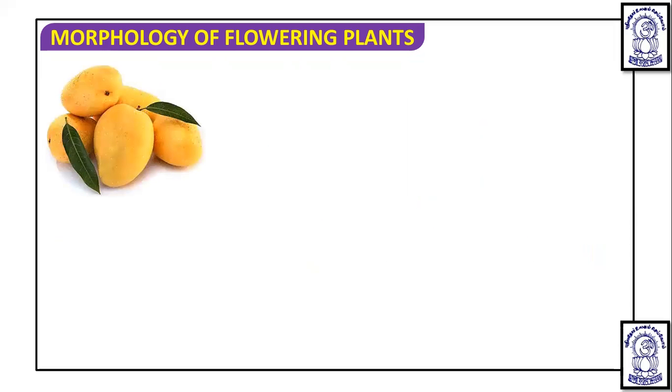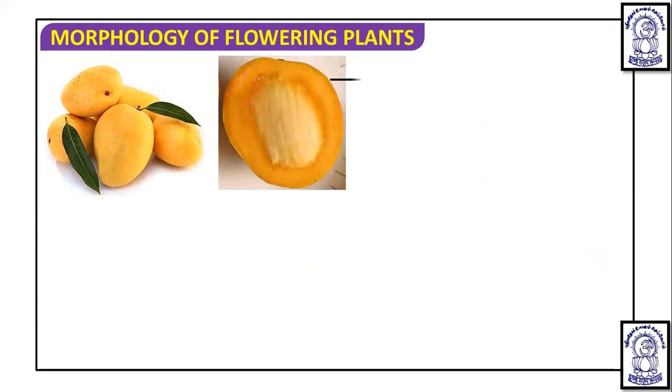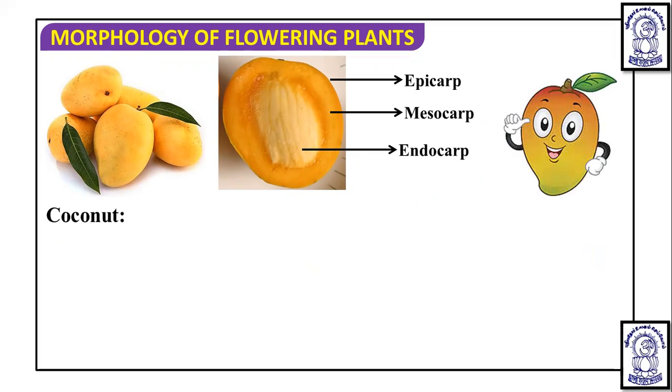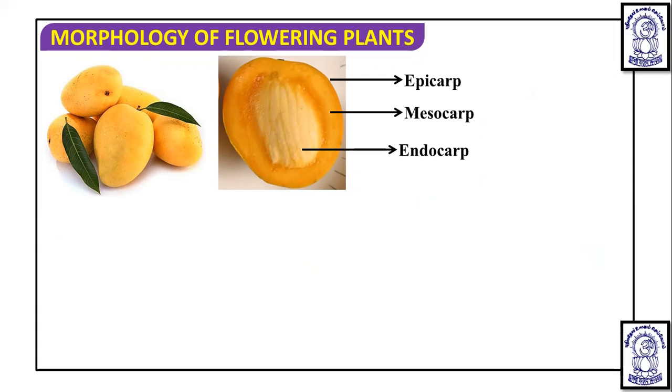In mango, you will see this is the skin, the epicarp, this is the mesocarp, and this is the stony endocarp. So in this, which part is edible? Mesocarp is edible. But the stony endocarp is there. So actually, these drupe fruits are characterized by the presence of hard stony endocarp. Okay, so that point we should write.